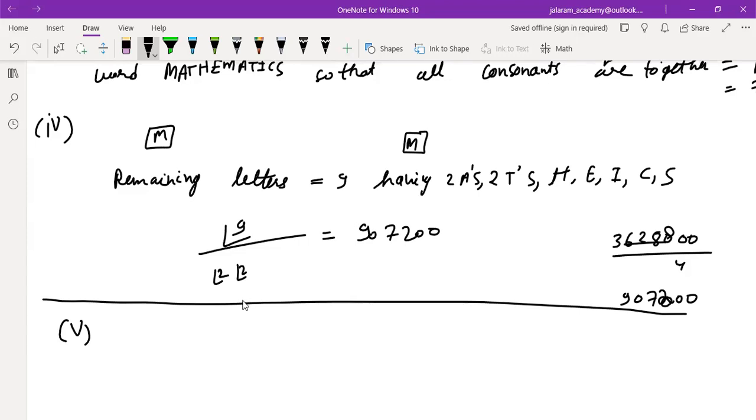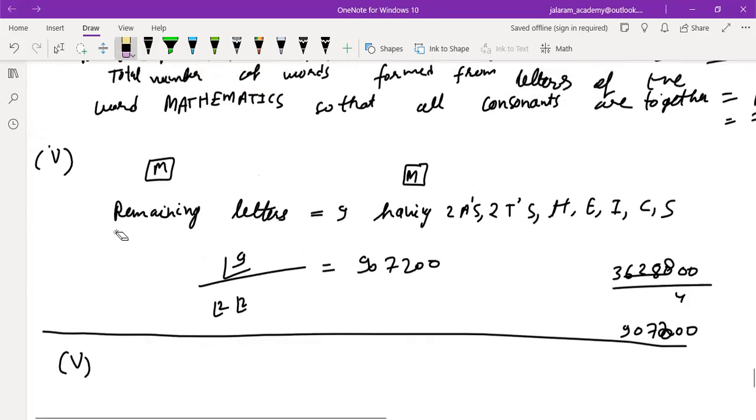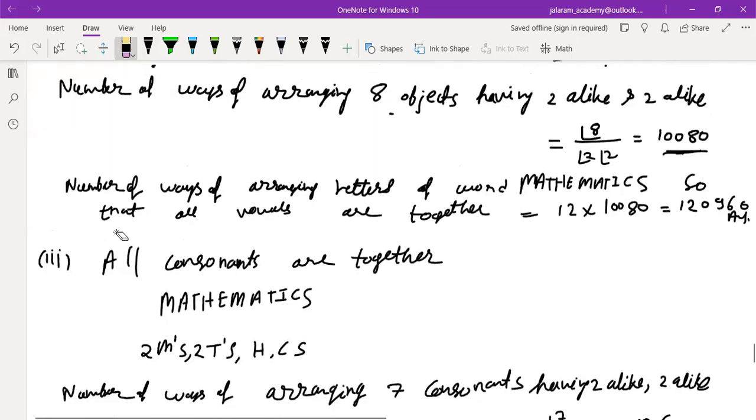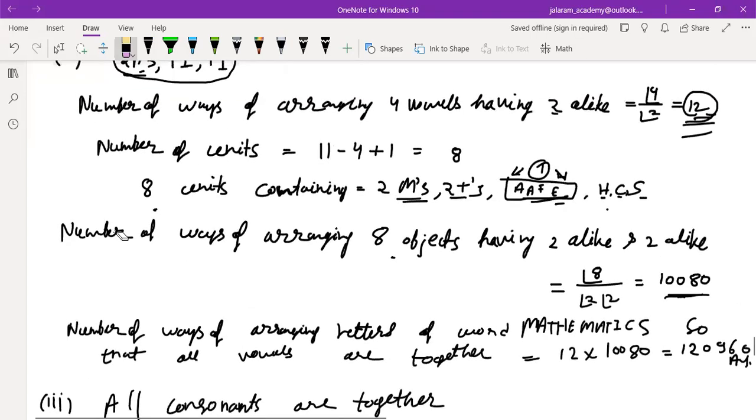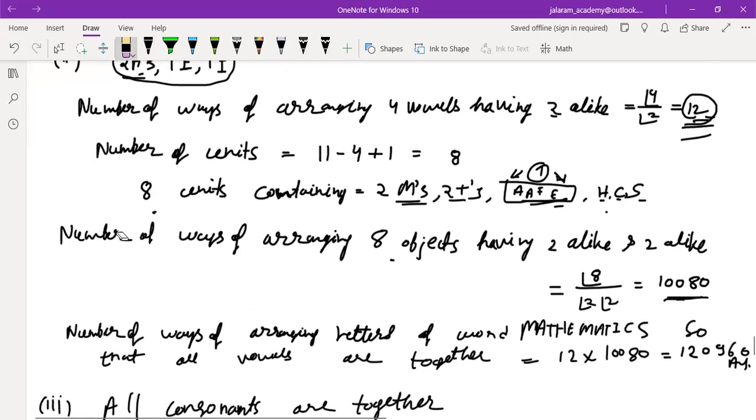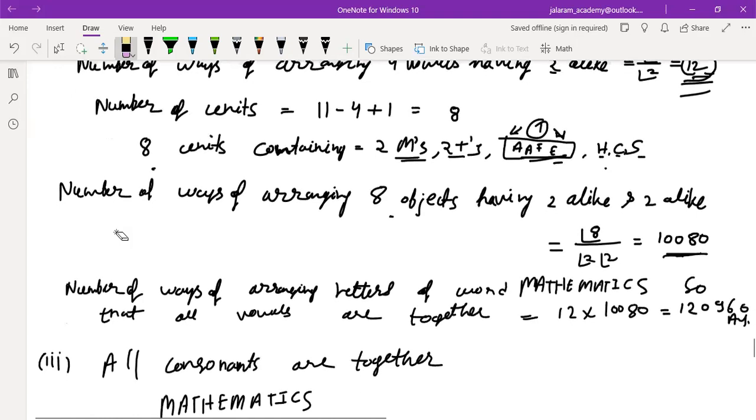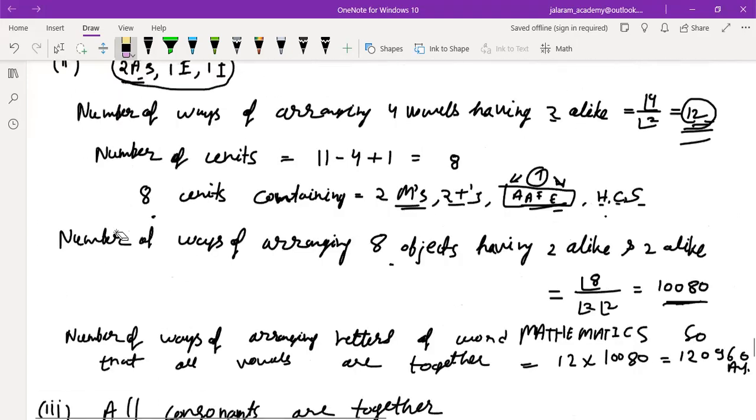Now read the sixth part, no, fifth part. M is at both the extremes is the fourth part only. Okay, this we have discussed. For this we have discussed 4 parts, so 3 parts only. All vowels do not occur together is the third part. Yes, sir.